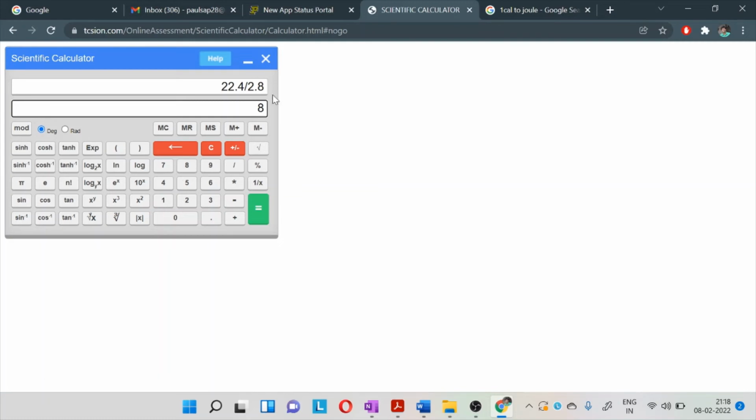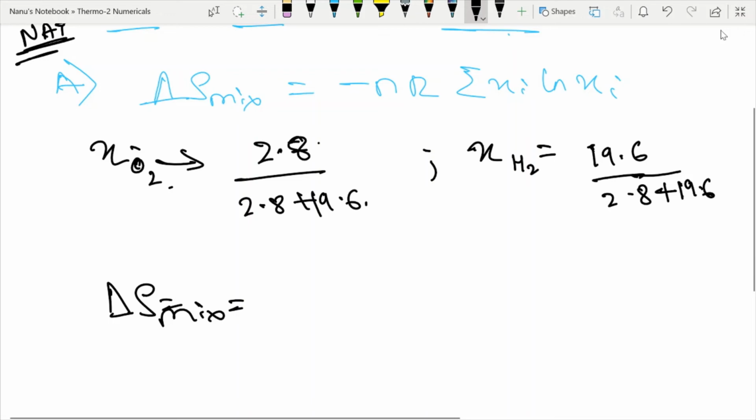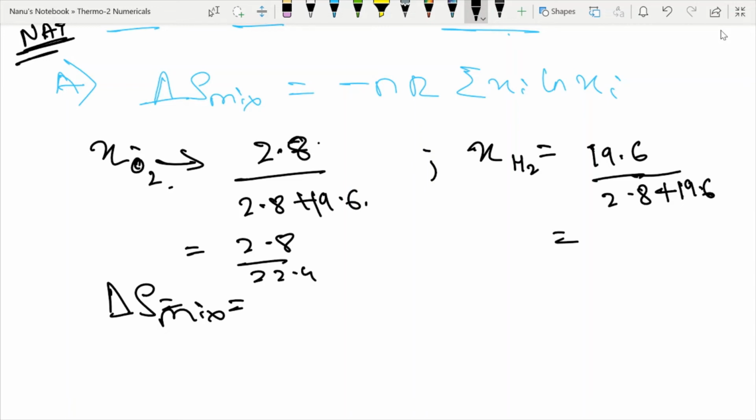So 2.8 by 22.4 is one part of 8 parts, right? 2.8 into 8 will be 22.4. What I did over here, if I'm breaking the terms, is 2.8 divided by 22.4, and this will be 19.6 divided by 22.4.